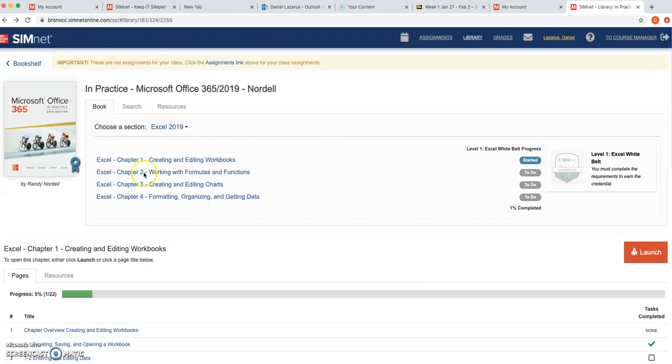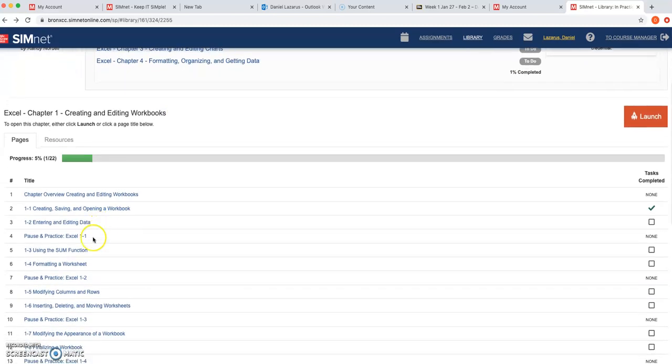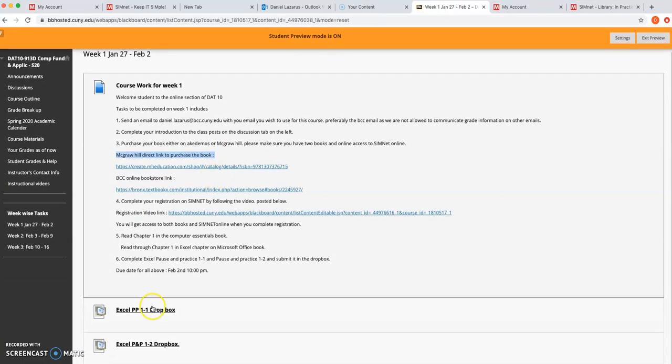We are starting with Excel, and I want you to complete pause and practice Excel 1-1 and then 1-2 and post them on the drop boxes in week 1. There are two drop boxes in your Blackboard classes. Click on this. It is just like submitting an email attachment. You'll have to click and find your file on your computer and just save it here. Those are the two assignments that are due this week.